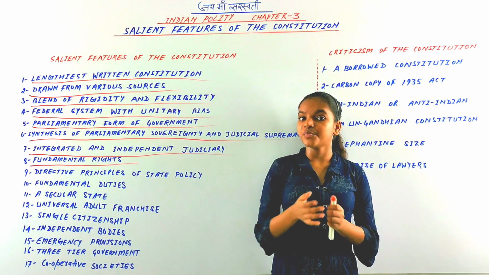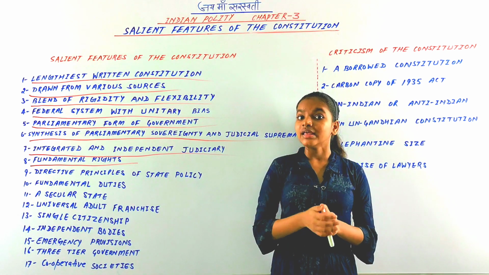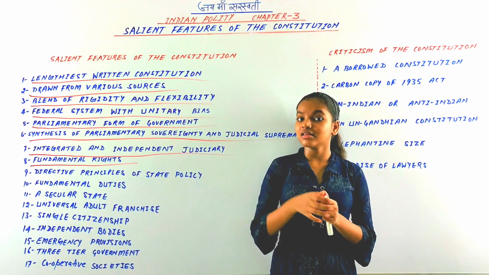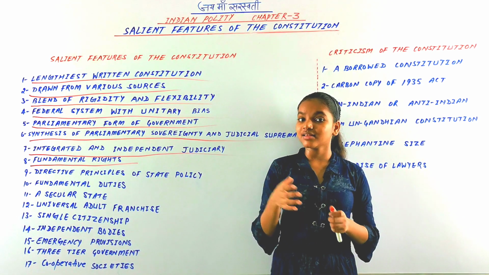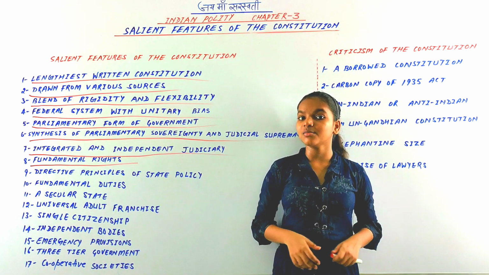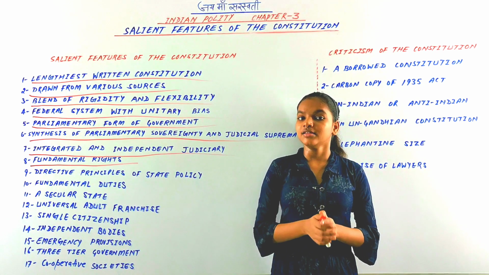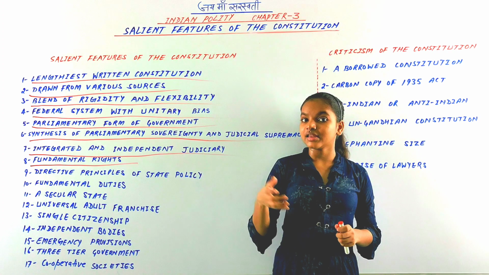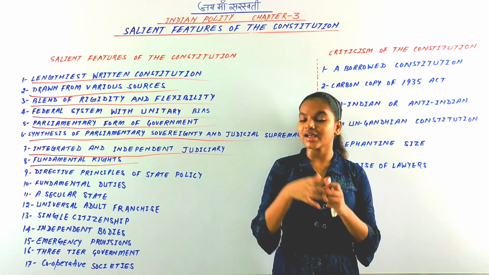The aggrieved person can appeal to the Supreme Court, and the Supreme Court can issue writs like habeas corpus, prohibition, and many others to protect the fundamental rights of citizens of India. However, there are many situations in which the fundamental rights are restricted; they are not sacrosanct.